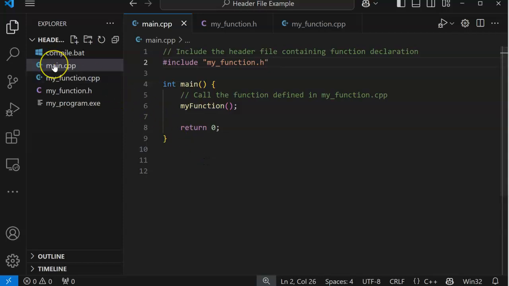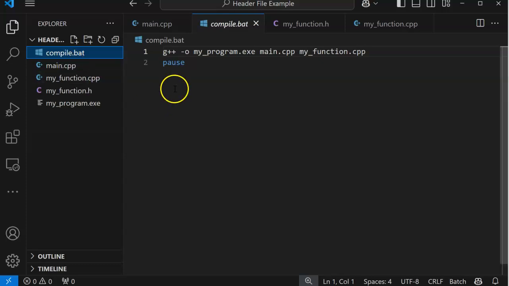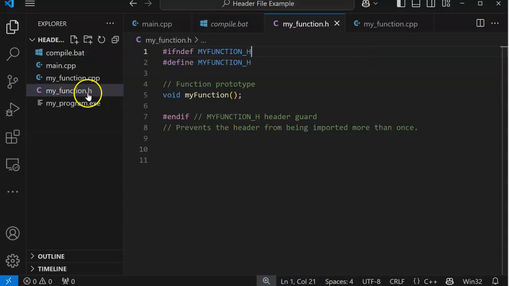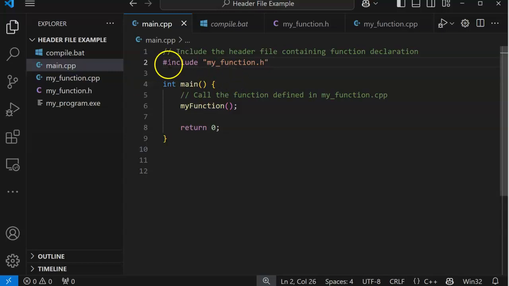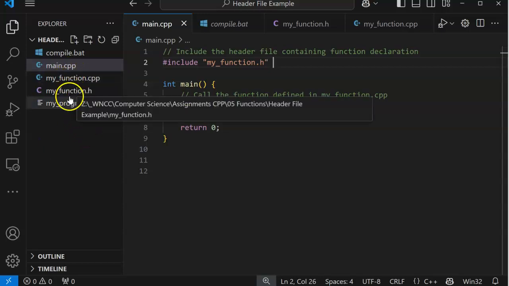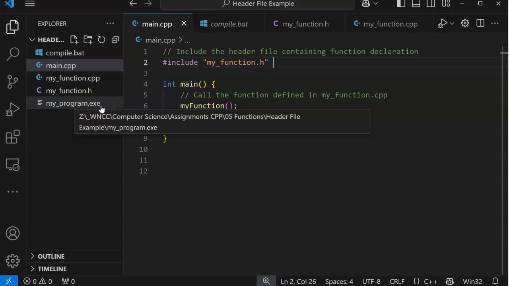Well, if you just compile main, it's not going to work. So that's why I've discovered for me it's easier just to create a little batch file. So G++ is our compiler. -O says this is going to be the output. And then, of course, we need main. And we include the other function file. That automatically includes function.h because, oh, here it is. Because this includes that file, so the header file is automatically included. So if you double click that, it will compile these guys together and we'll end up with myprogram.exe.